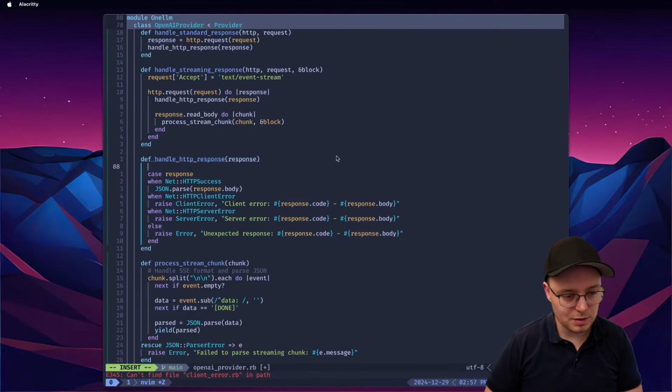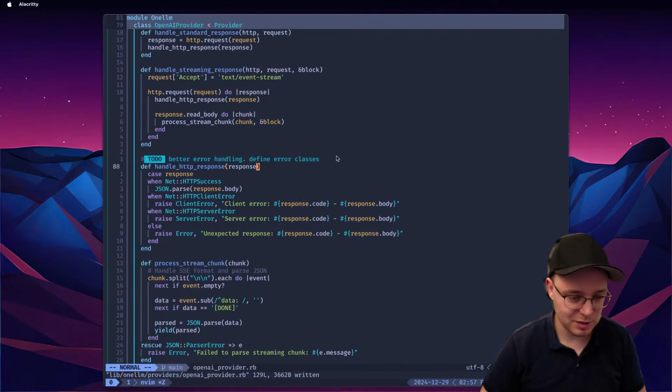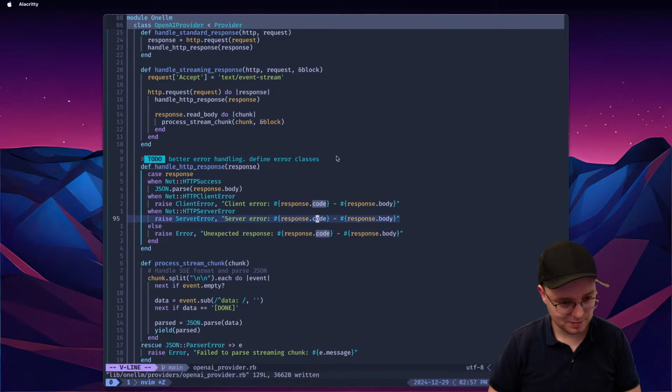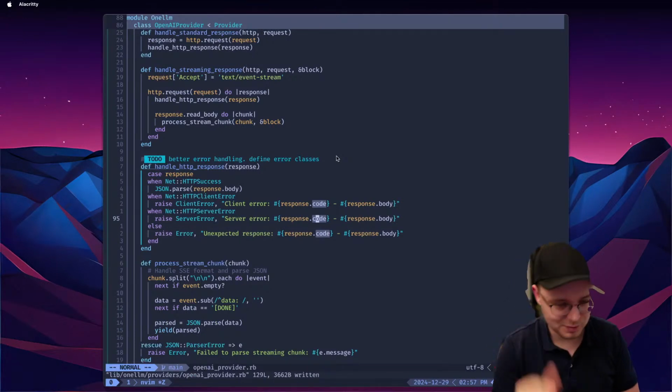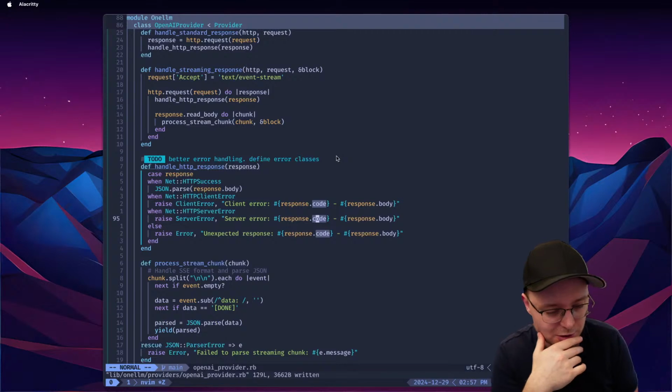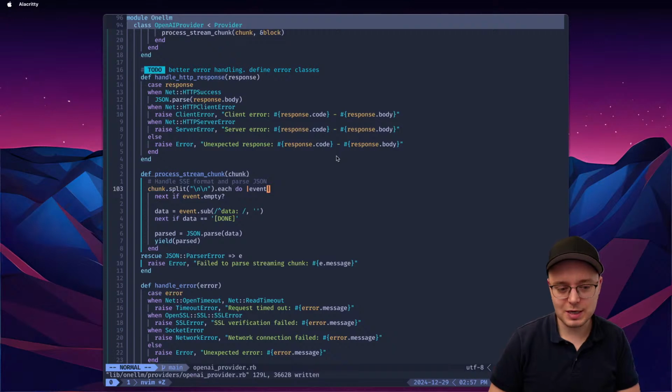So add a to-do here. Better error handling. Define error classes. Well, I'm here because the model kind of created the classes, and it mentioned them here, but it hasn't created the errors. Now, that means that our example is not working yet, but we can probably fix it by doing.